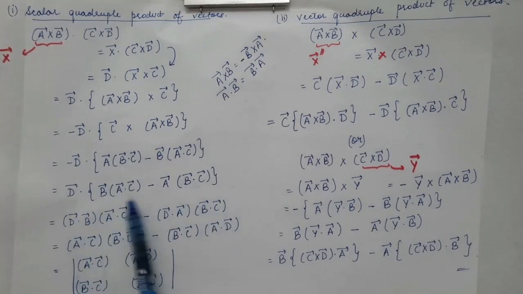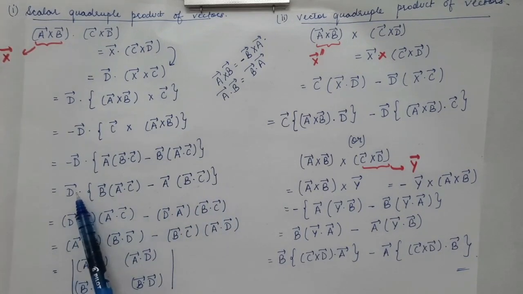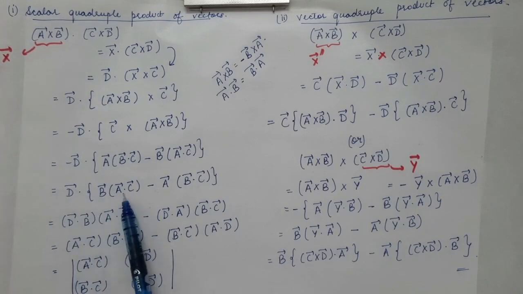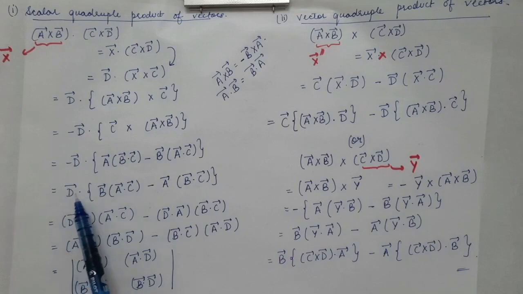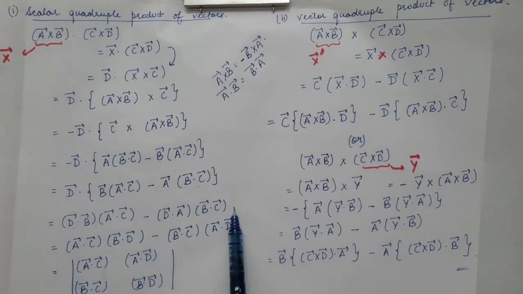Now this bracket can be opened. Now we have dot product over here, so we will just get d dot b vector times a dot c, minus we will get d dot product with a vector times b dot c. So you will get this particular expression.